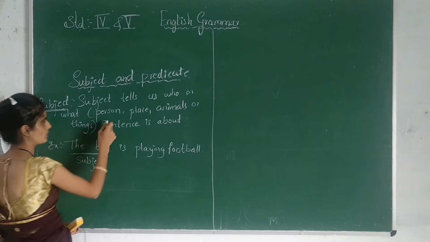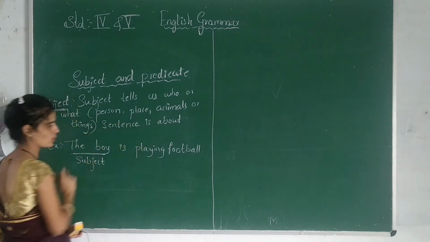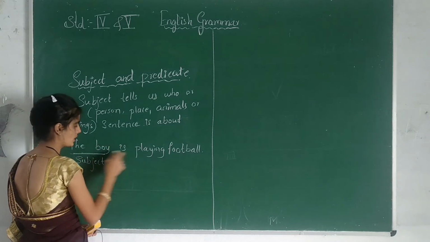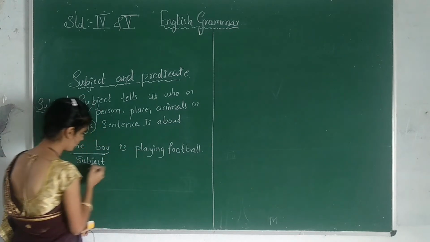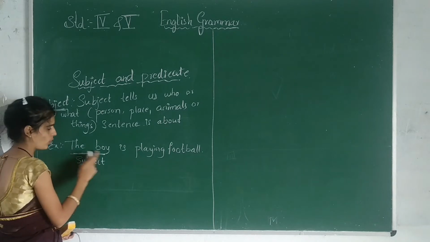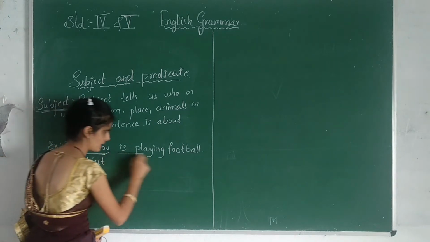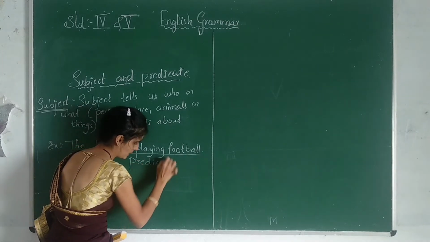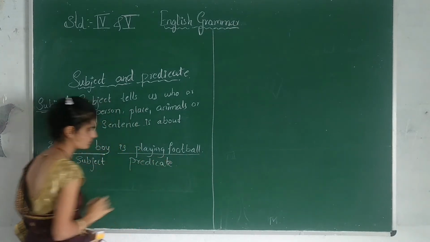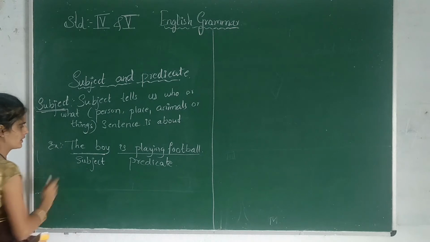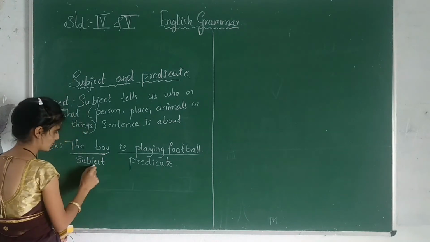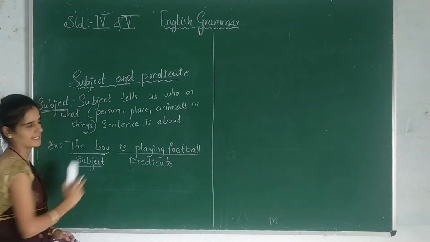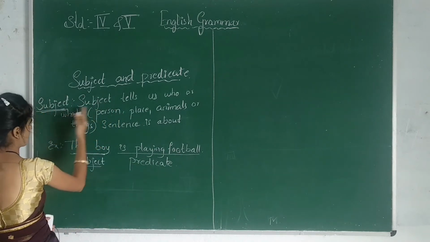Now see here, what is the sentence about? The boy is playing a football. So the boy is the subject here, and is playing football is the predicate.